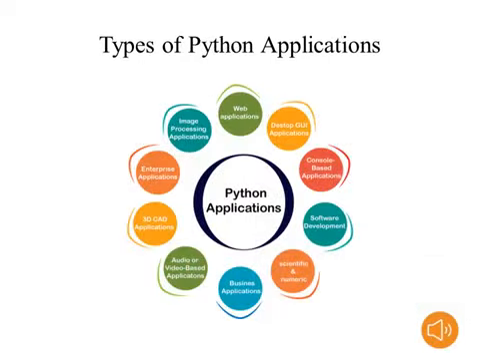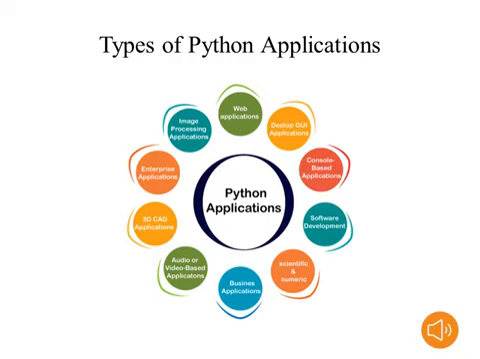Coming to Python applications, these are the different types of Python applications. For web applications we also use Python. Graphical user interfaces are also developed with the help of Python. Next, console-based applications, software development, scientific and numeric applications. We use Python in business applications, audio or video based applications, 3D CAD applications, enterprise applications, and image processing applications. Mainly nowadays we use machine learning, artificial intelligence, and neural networks. In these areas, definitely we will consider the Python programming language.